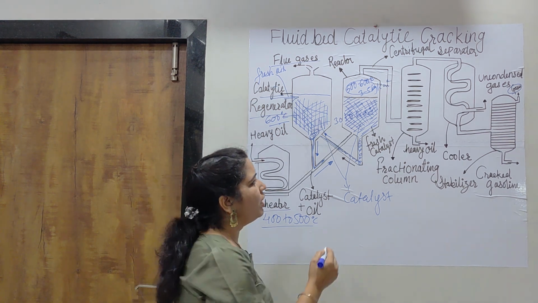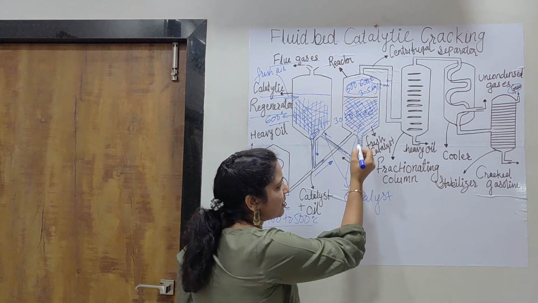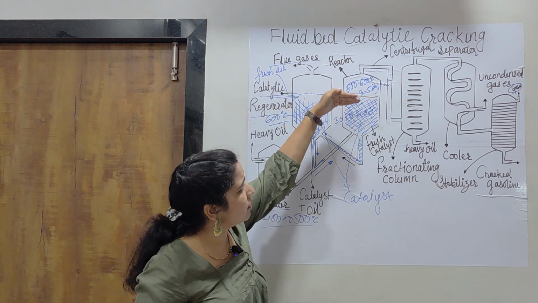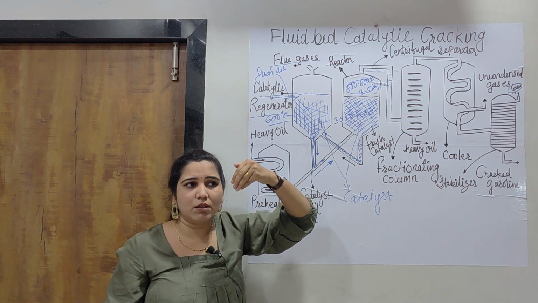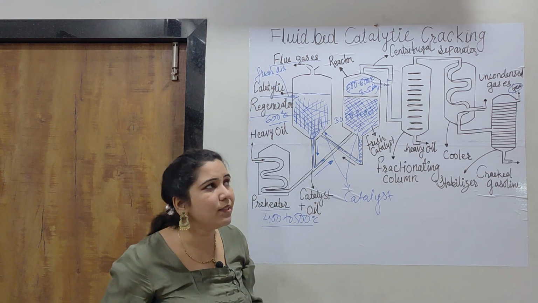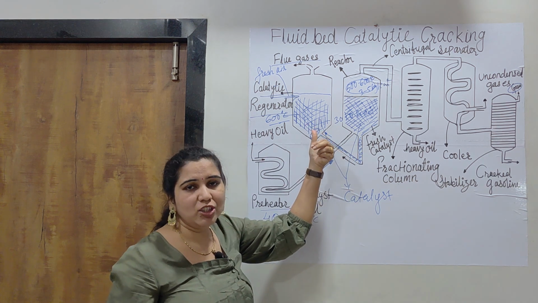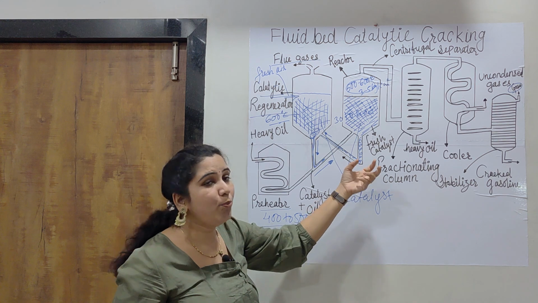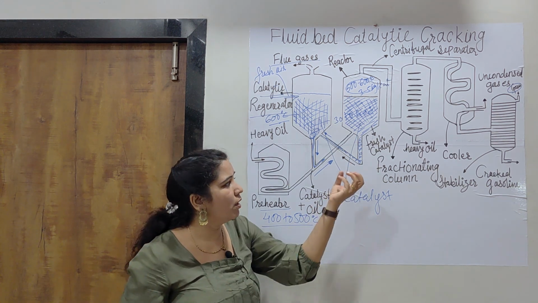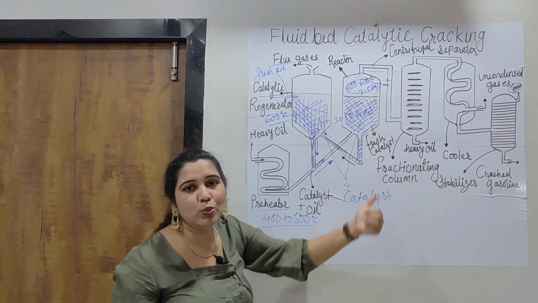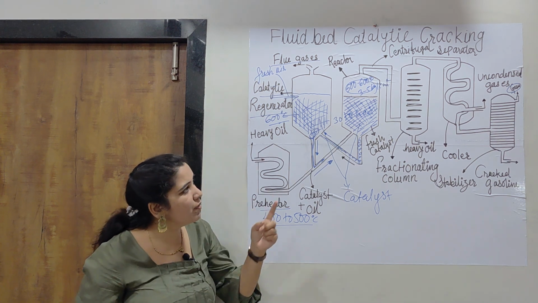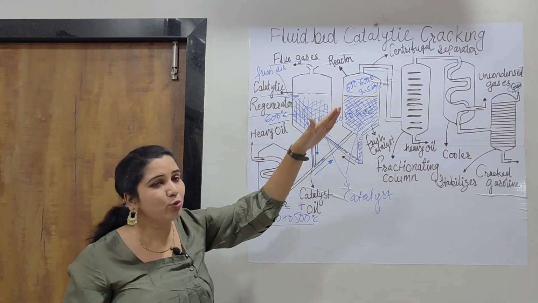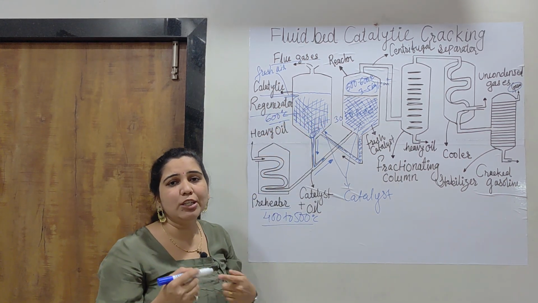So at the same time, to this reactor, catalyst as well as heavy oil charge will be provided. When it is passing through this pipeline, the catalyst reacts with the oil. Sometimes it is not possible to pass this with gravity when the volume of catalyst increases as it moves towards the regenerator. Sometimes there is a need of a blower from this side. So a blower may be used just for pushing that catalyst towards the regenerator. In this way, all the process is done. Once this catalyst gets fresh, it will move towards the reactor, and the continuous process occurs.